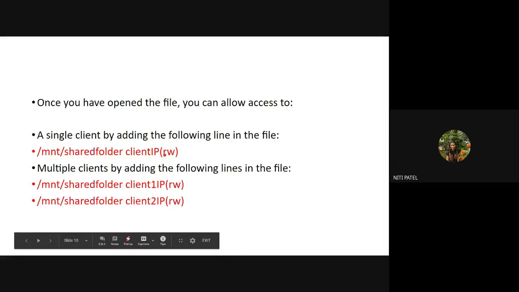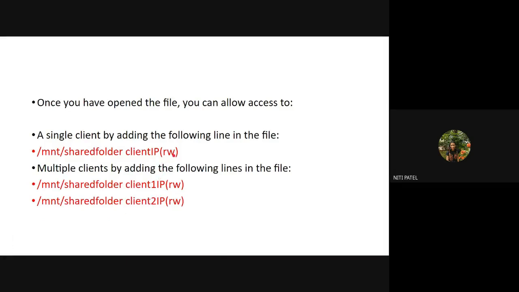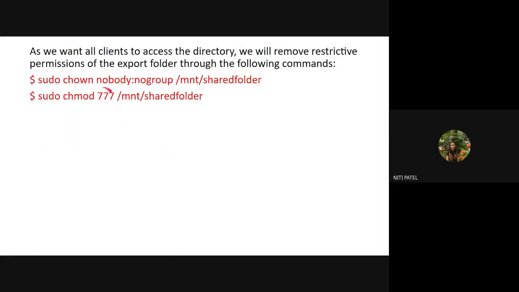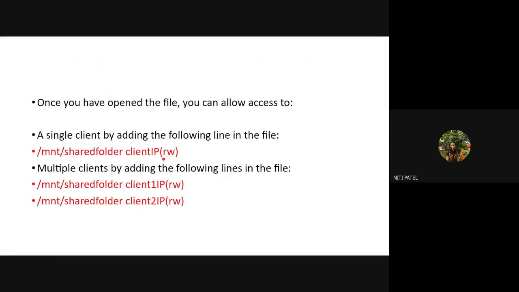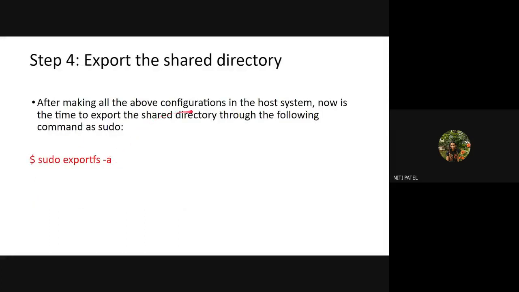What does this rw mean? It means I have given permissions to the particular file, the /mnt/share folder. What is that permission? It is read, write and execute permission, which can be given by using 777. And once I have set this permission, I can mention it in the command also, that you are being given read and write permission to the file called /mnt/share folder.